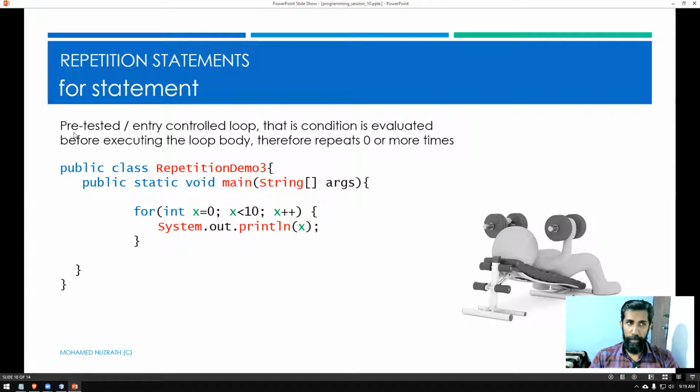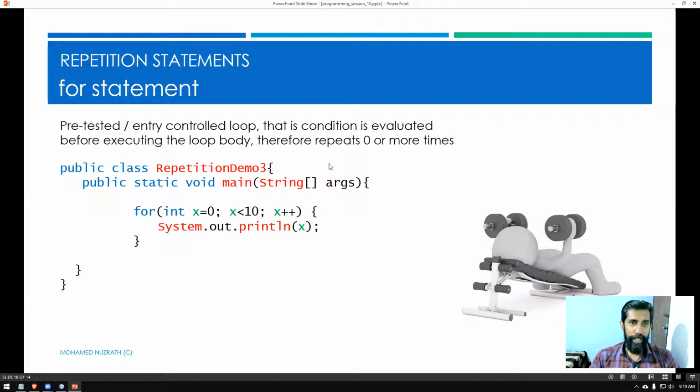This is also a pre-tested or entry controlled loop, which means now for loop also, if you take a look at here, you can see it has a loop body. The loop body can be done only if the condition is true and the condition is evaluated at the beginning of the coding. Therefore, this is called pre-tested or entry controlled loop. That is why that name has been given specifically.